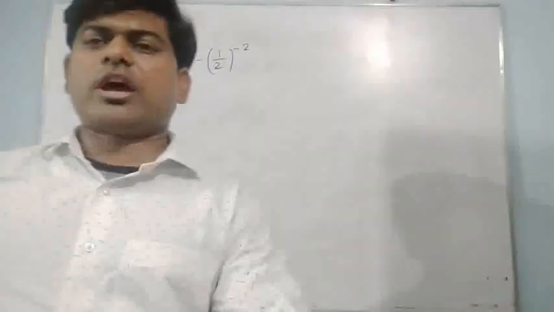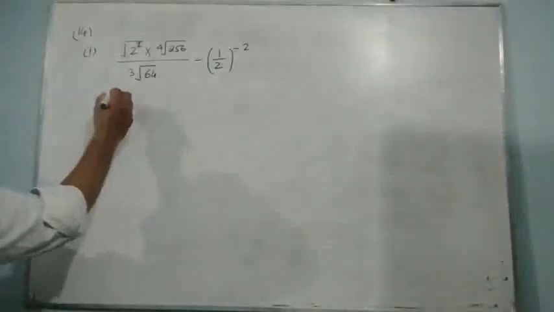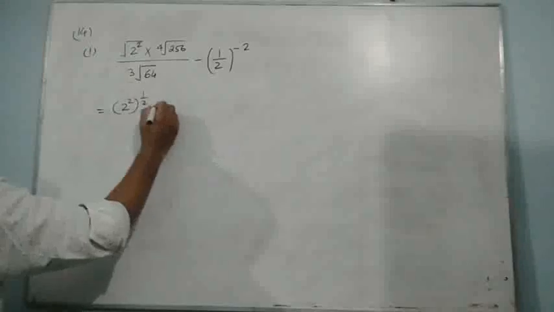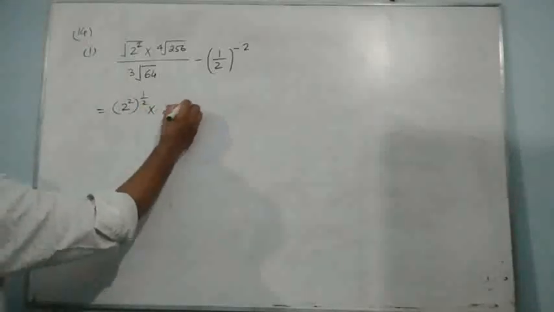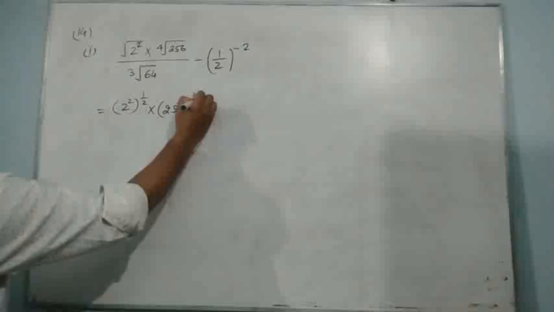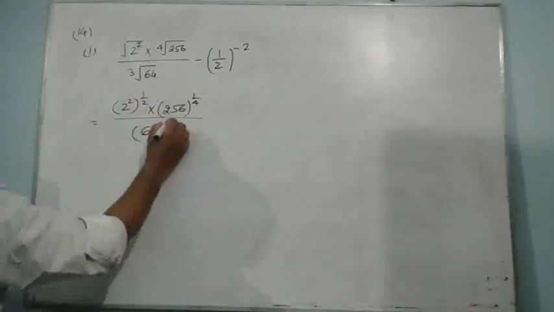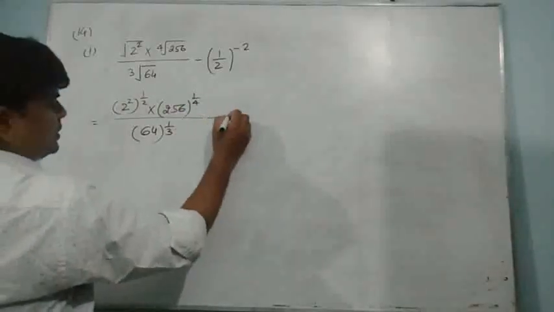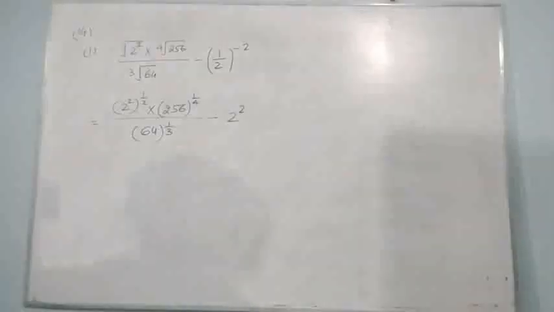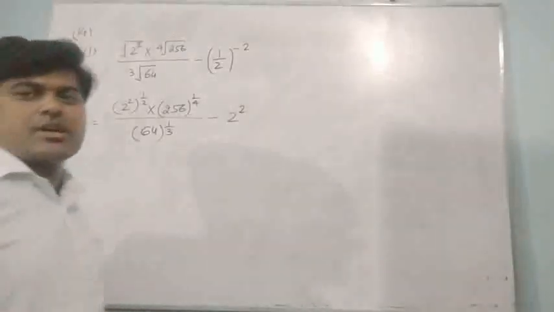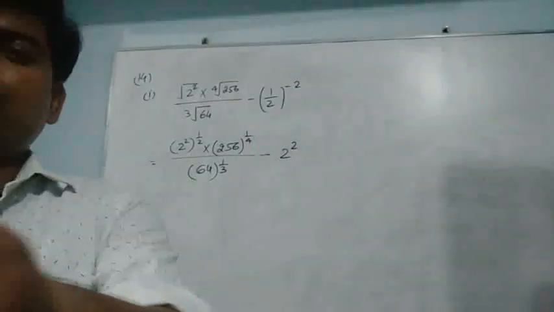So let me tell you what I have to do. First of all, I want to tell you this one can be written as 2 to the power 2 whole to the power 1 upon 2. It can be written as 256 whole to the power 1 upon 4. This one can be written as 64 whole to the power 1 upon 3, and this one can be written as 2 to the power 2. I hope there is no problem. Now I have removed these words and the whole question has been converted into the form of indices. And what will happen if it is in the form of indices? Let me tell you one thing.